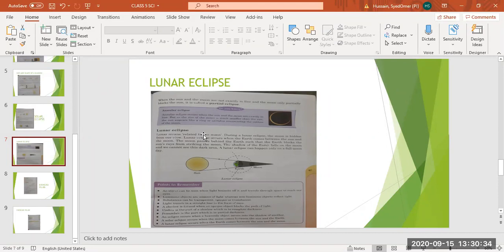Okay, now we are going to study lunar eclipse. But before, tell me what is a solar eclipse? You tell me, what is a solar eclipse?